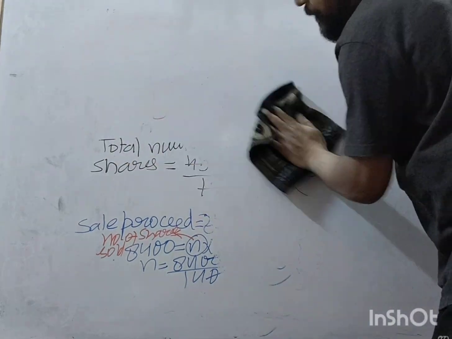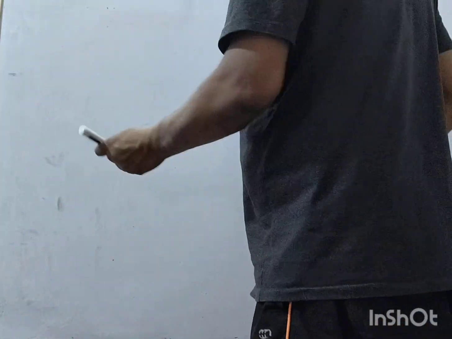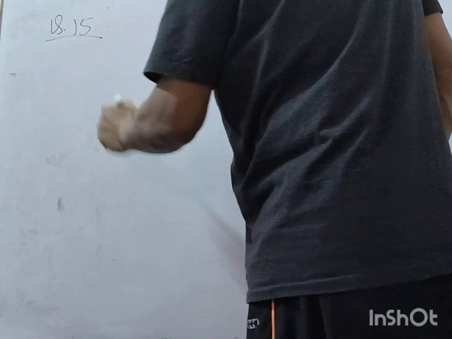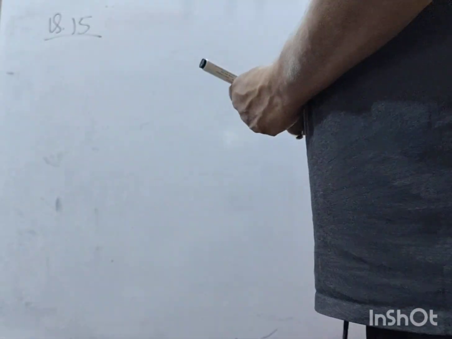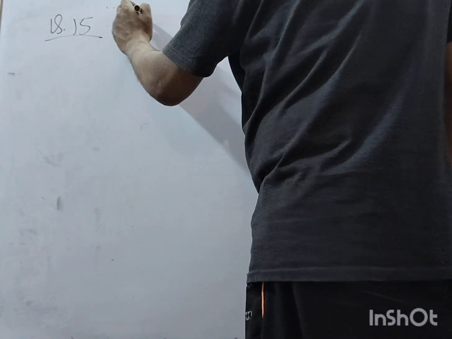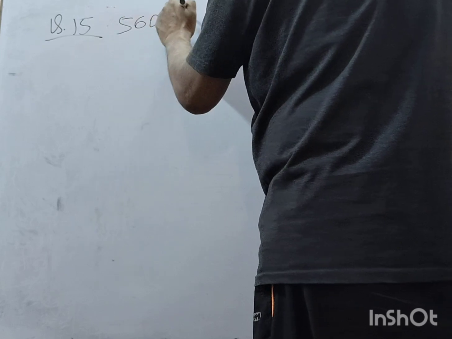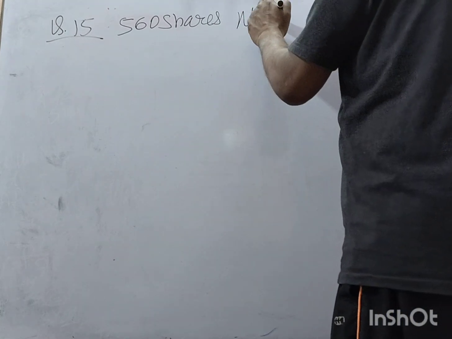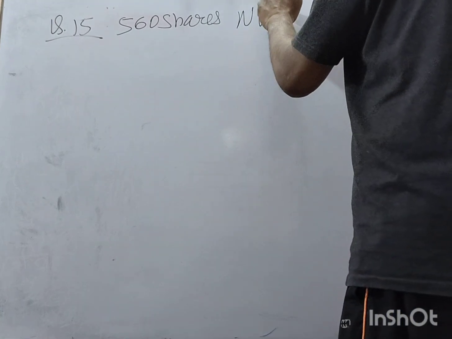Question number 15. Ajay owns 560 shares of a company. The face value of each share is rupees 25.